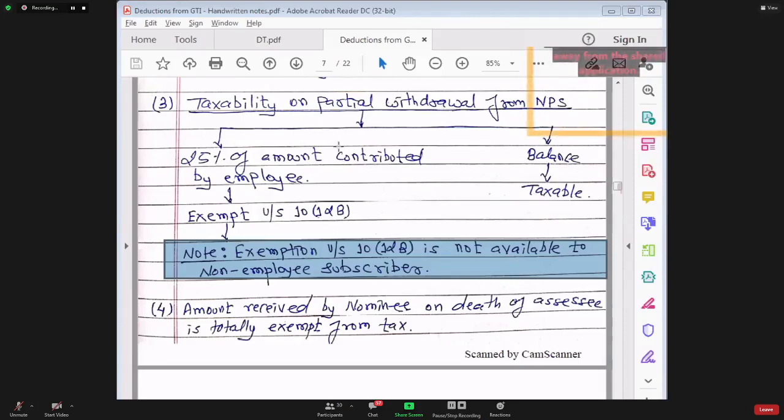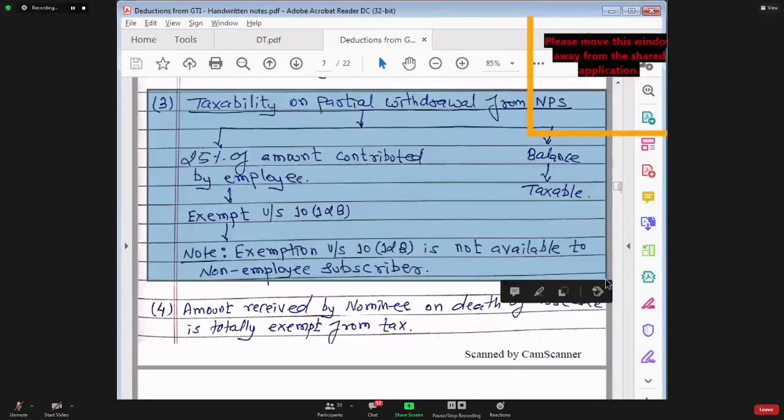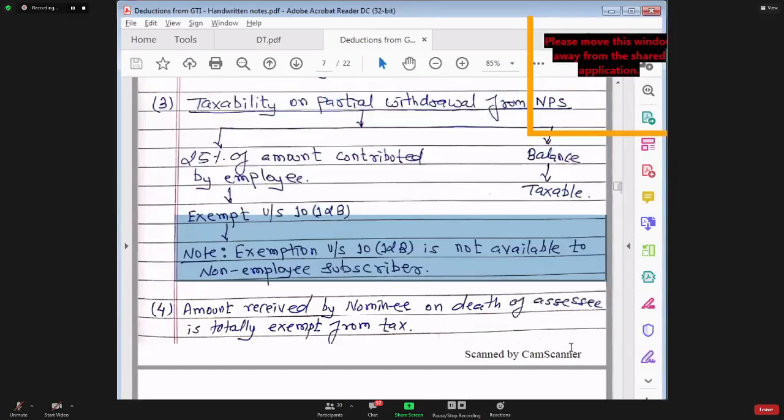So if you partially withdraw from the scheme, and if you are a self-employed person, you will be at a losing end, because in that case you will not get any exemption, and the entire amount will become taxable to you. So this was point number 3.